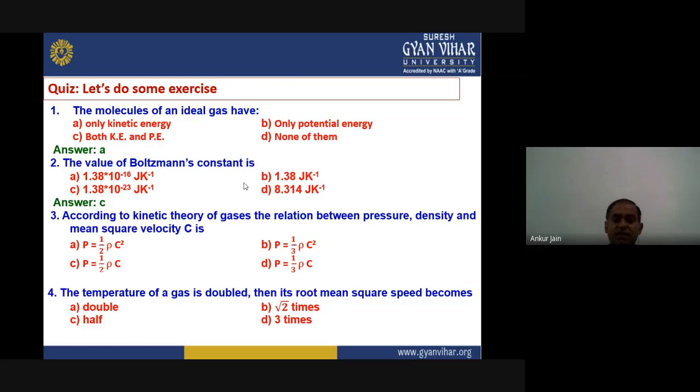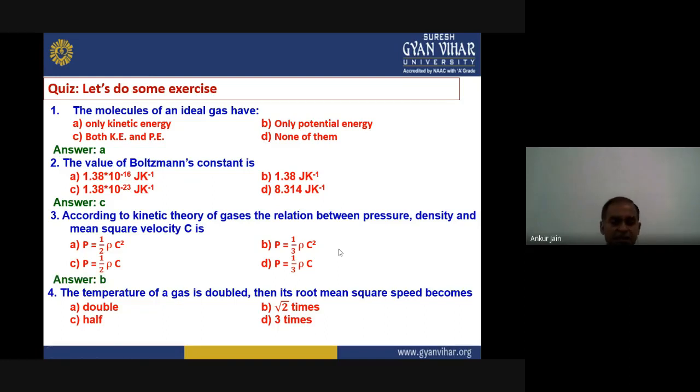The next question is, according to kinetic theory of gases, the relation between pressure, density and mean square velocity C is given by P equals half rho C square, or P equals 1 by 3 rho C square, or 1 by 2 rho C, or 1 by 3 rho C. So the right answer, we have already derived this equation. The important part of today's lecture was the exerted pressure by gas molecules on the vessel. We have derived answer B, P equals 1 by 3 rho C square. So the right answer is B.